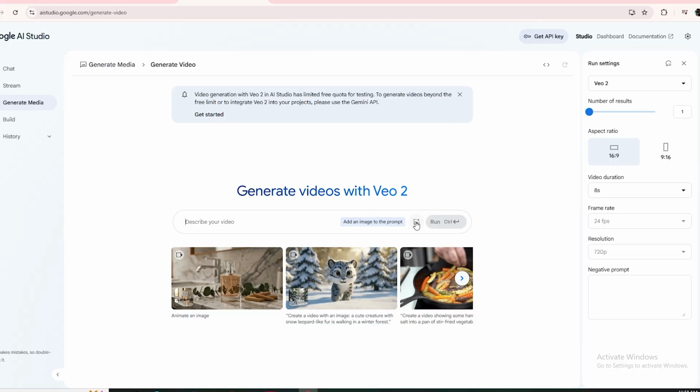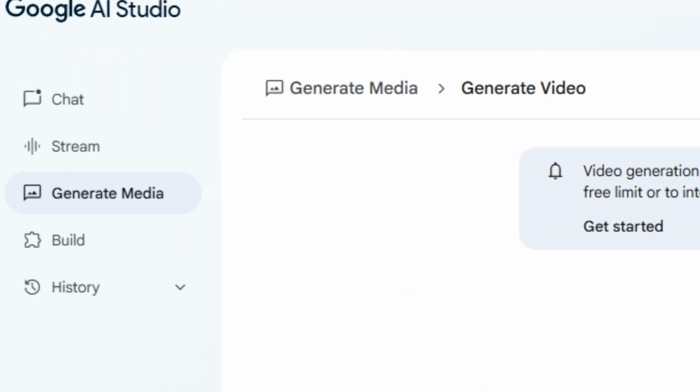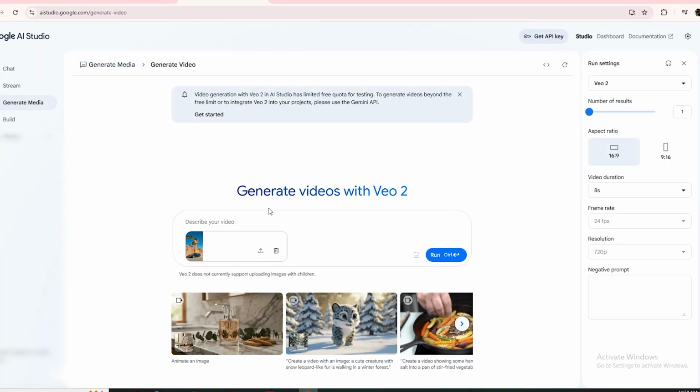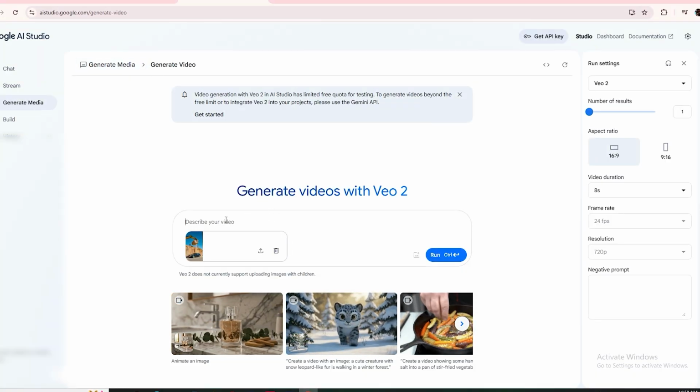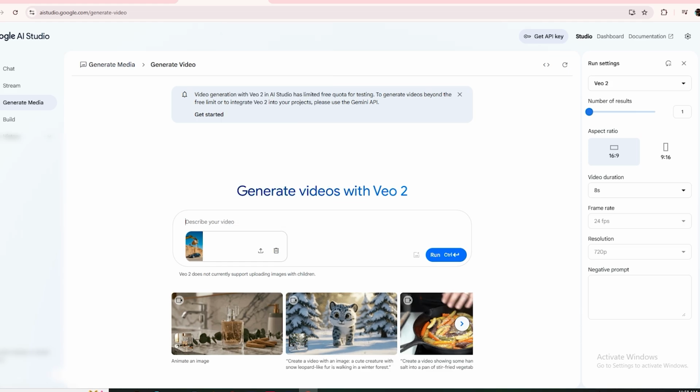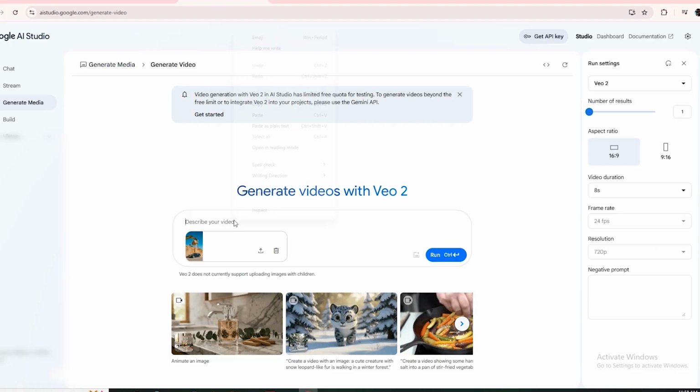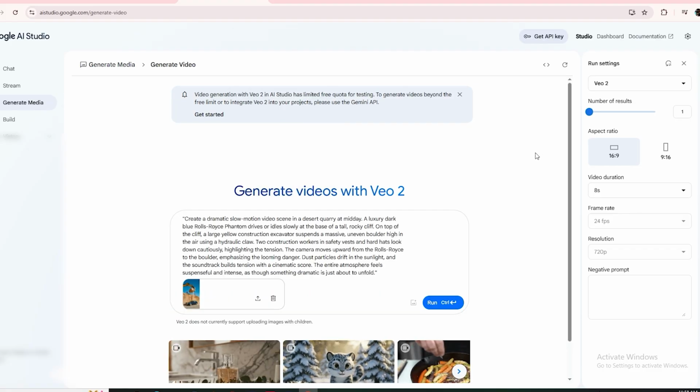First, head over to Google AI Studio and log in with your Gmail account. Once you're in, look at the sidebar and click on the tab that says Video Gen. That's where the magic happens. Click the icon and drop in the boulder-smashing Rolls-Royce image you just generated in iDog. Now go back to ChatGPT and grab that video animation prompt, the one it gave you to animate your exact scene. Copy that prompt and paste it into the text box in Google AI Studio.